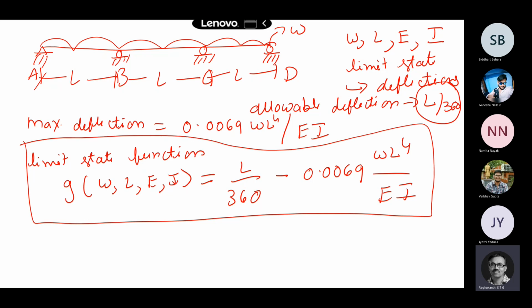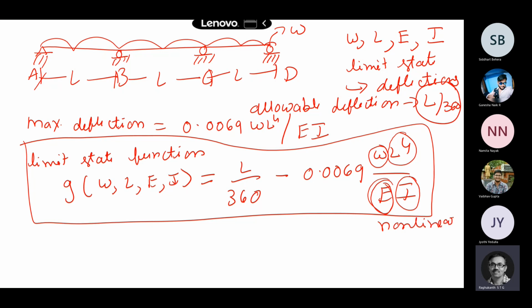Now what type of limit state function is this one? Is it linear or non-linear? It is non-linear. Why? Suppose E, I, W, L all are random variables. W may be linear, but you have L to the power of 4, and E and I all occur in the denominators. So this is basically a non-linear function.